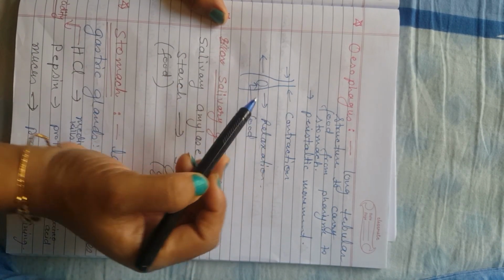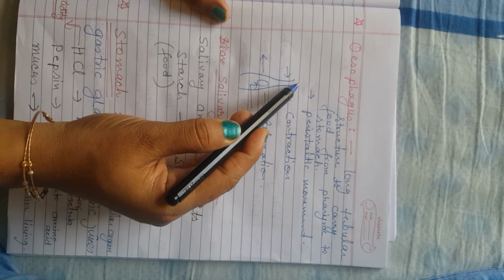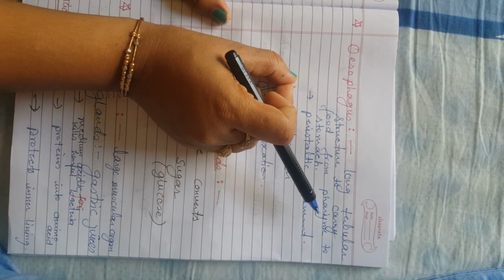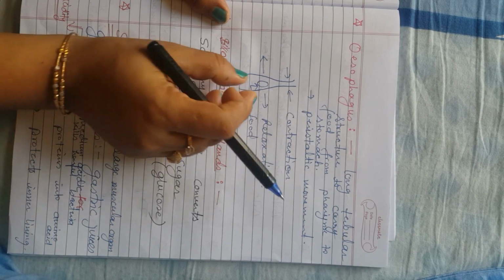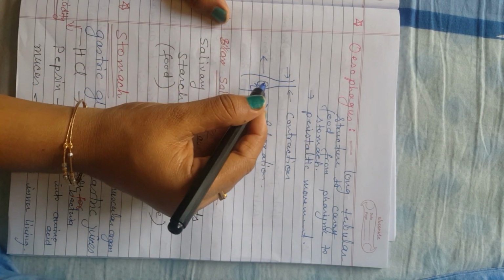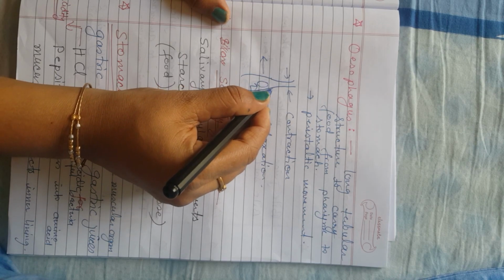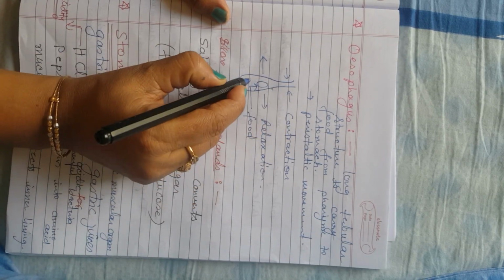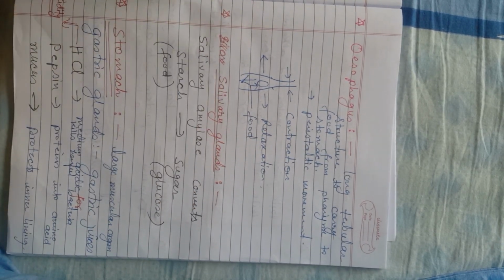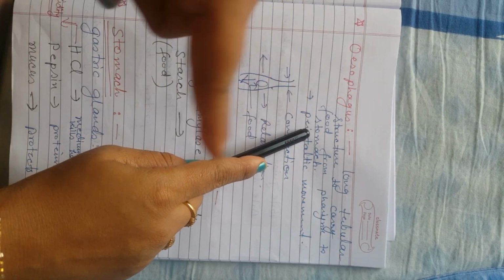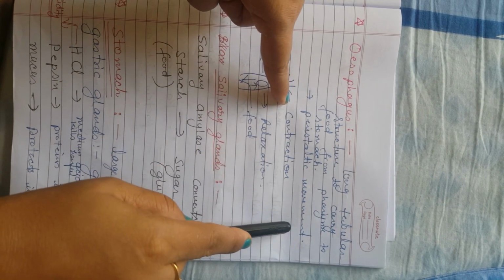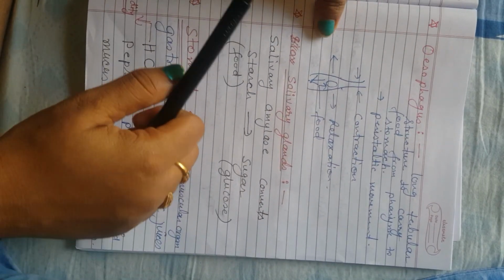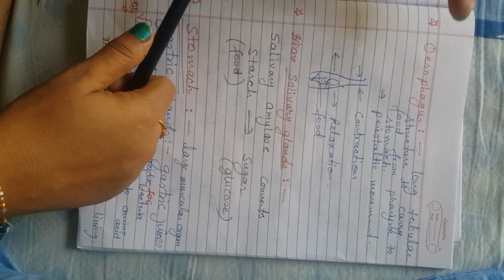What happens? Suppose, just see this diagram I have drawn. When the food enters into this pipe, this part contracts and the tube becomes narrower. The food is here, so it relaxes and food comes here. Again, this part will relax, this part will contract, it will shrink, and this part will broaden up. In this way, this food comes down. Actually, not only in esophagus, in the whole alimentary canal, this peristaltic movement continues to push the food in forward direction. Now, I said there are 3 pairs of salivary gland in our mouth.